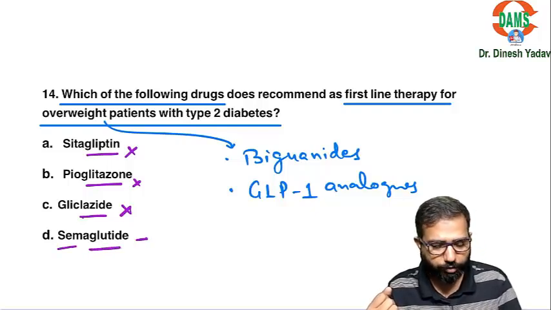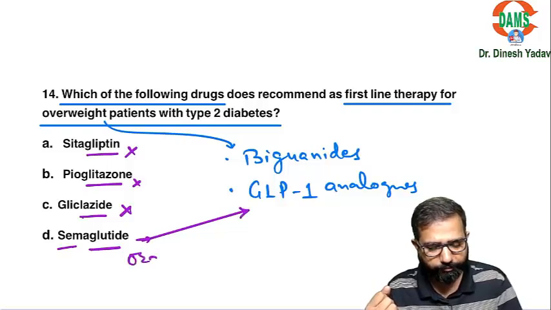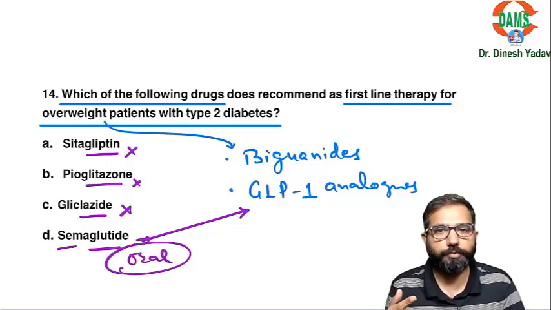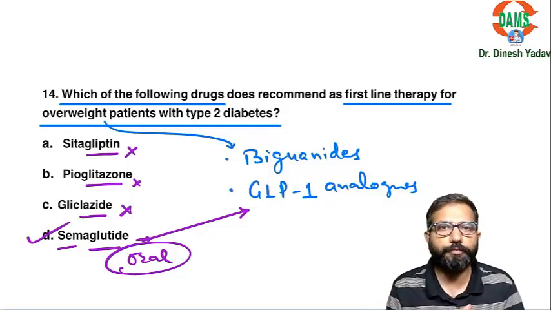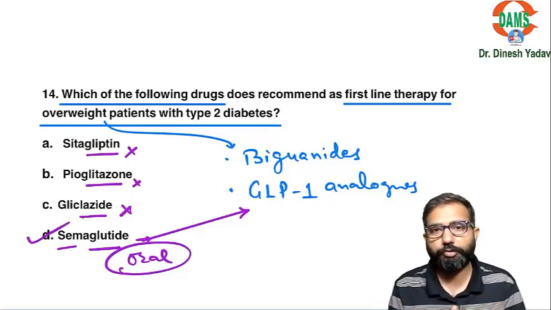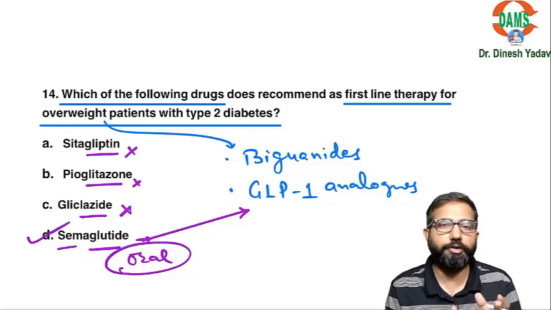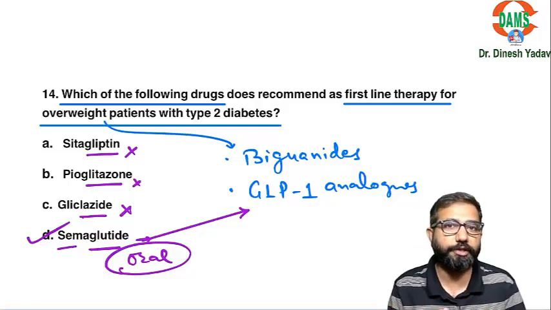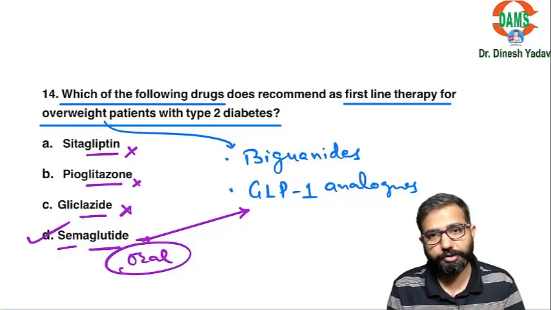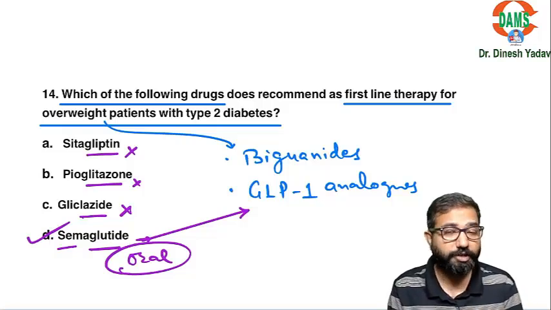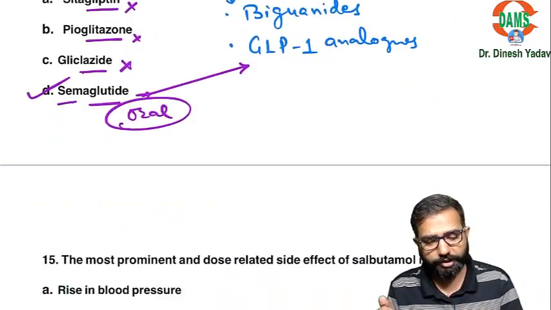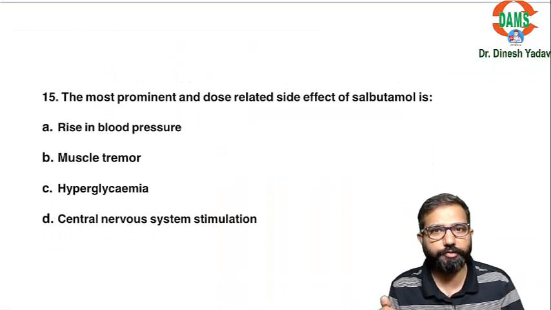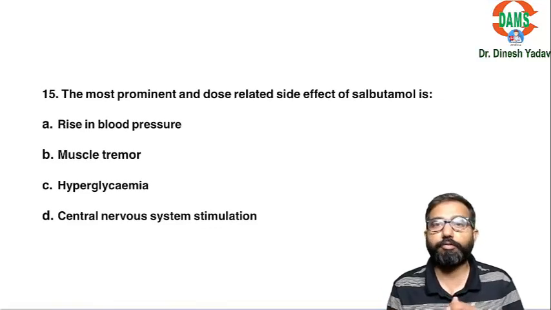Semaglutide is one of the GLP-1 analogs, and that is the first oral GLP-1 analog. It is also approved for weight loss. Liraglutide injectable, semaglutide oral, approved for weight loss as well. So they can be used as a first line drug in the obese patients. Still the first choice will be metformin, but that is not a significant weight loss. So semaglutide can be used, but metformin is not the choice as well. So we will start with the semaglutide in these patients.